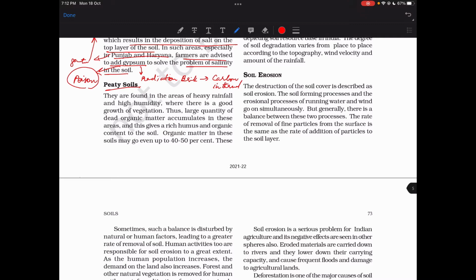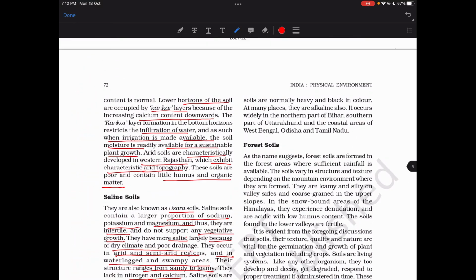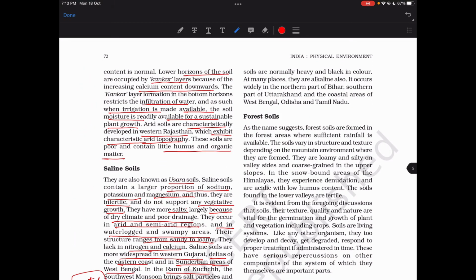Peaty soils are found in areas of heavy rainfall and high humidity where there is a good growth of vegetation, Western Ghats. Thus a large quantity of dead organic matter accumulates in these areas and gives rich humus and organic content to the soil. Organic matter in this soil may even go up to 40 to 50%. Dead animals? No, dead leaves. Soils are normally heavy and black in color. In many places they are alkaline also.